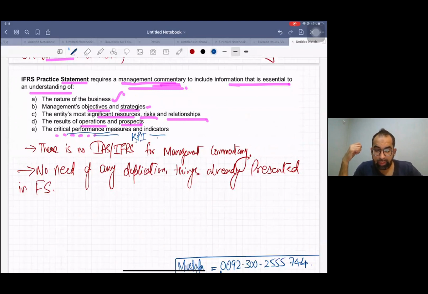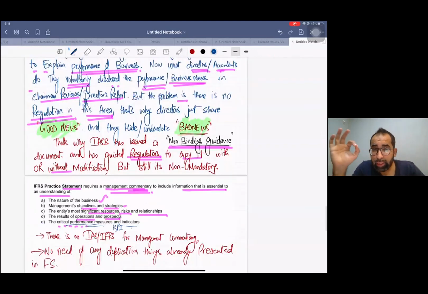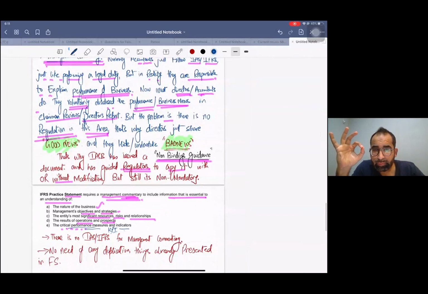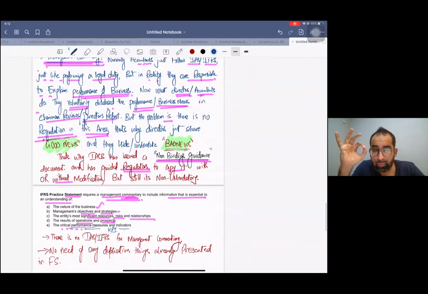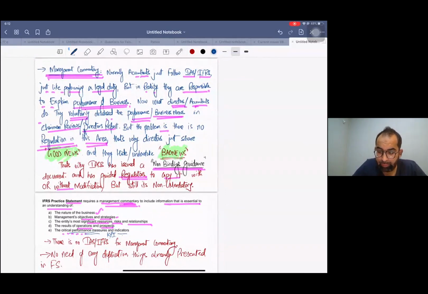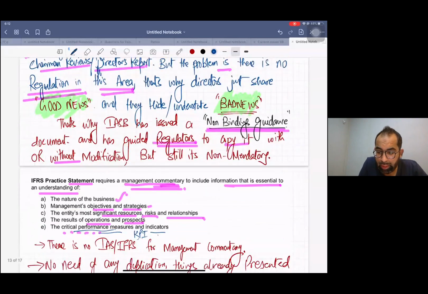Don't forget that this management commentary is a voluntary section, my dear student. It's not mandatory. And whatever the IFRS board has issued, again, it's non-binding guidance. Read this word.